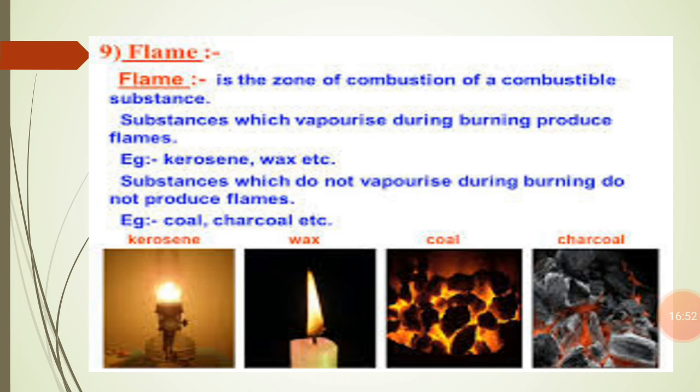For example, kerosene and candle wax are materials that vaporize on burning, so they produce a flame. And the substances which do not vaporize on burning do not produce a flame. For example, coal and charcoal do not produce a flame.